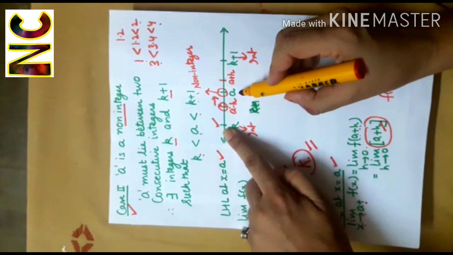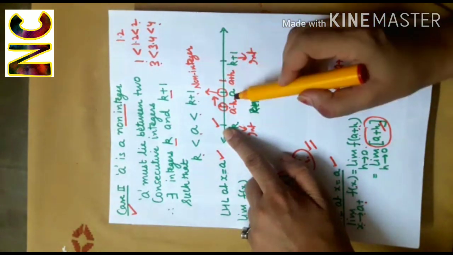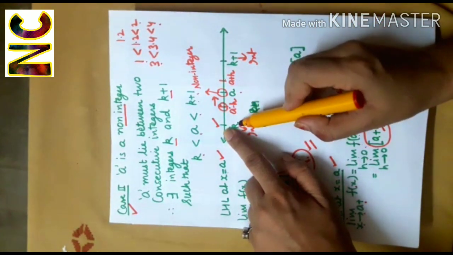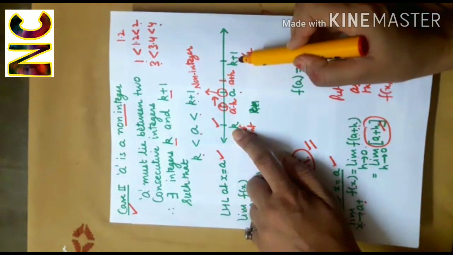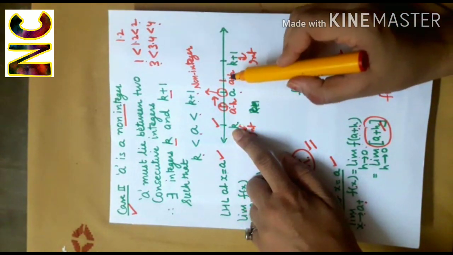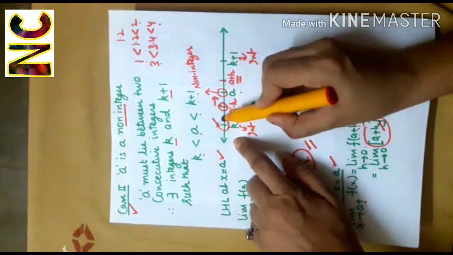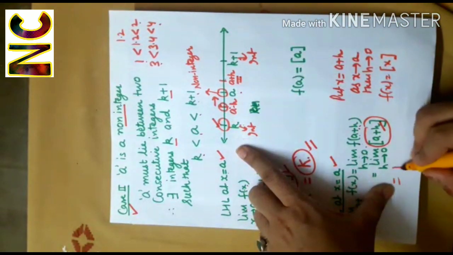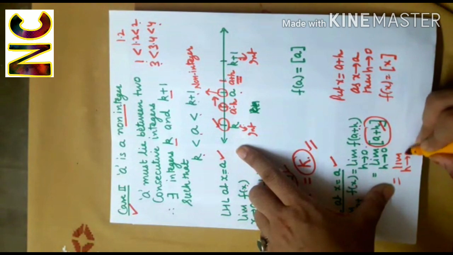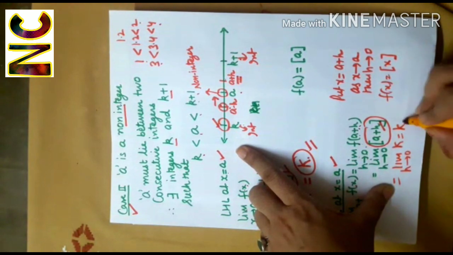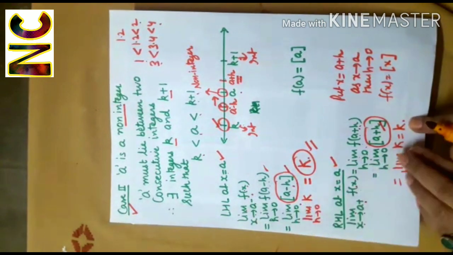Yes, a is a non-integer and it is lying between two consecutive integers k and k plus 1. So the greatest integer which is less than a plus h is k. So this is equals to limit h tends to 0 k, which is k.